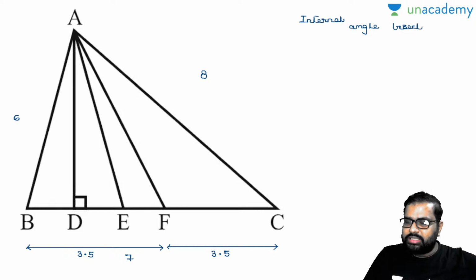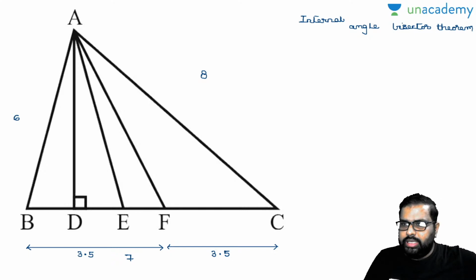Just now we have discussed it. AB by AC is equal to BE by EC, since AE is the internal angle bisector. Am I right or wrong?